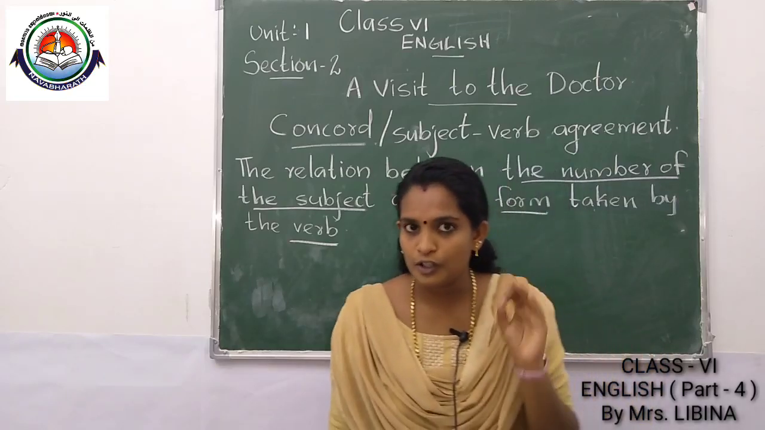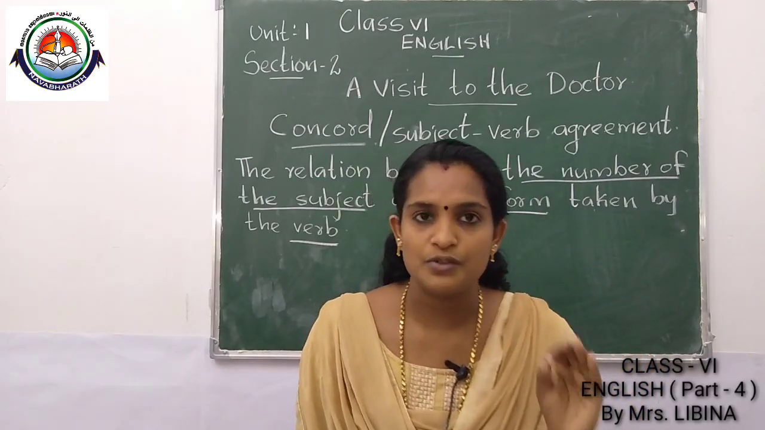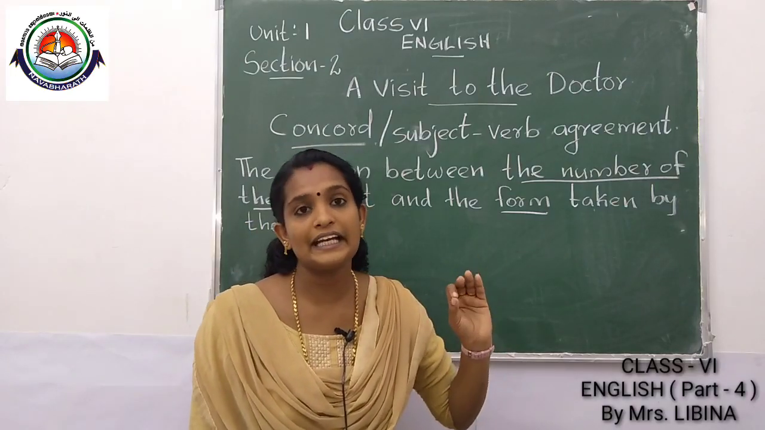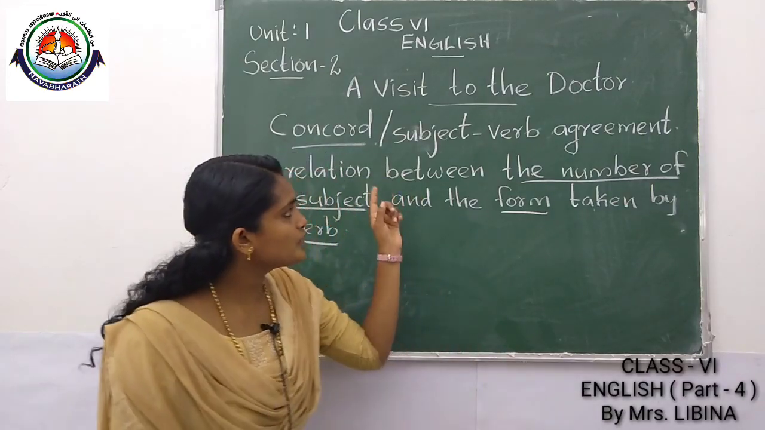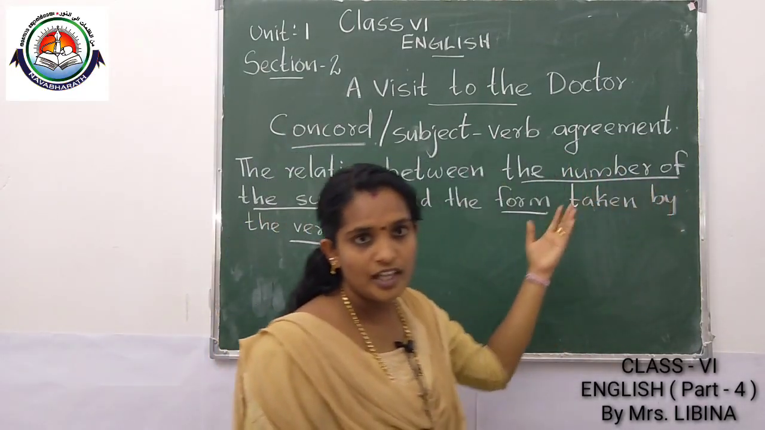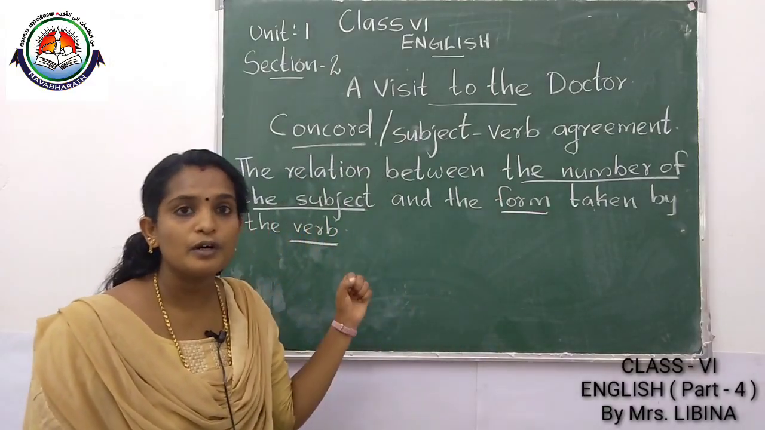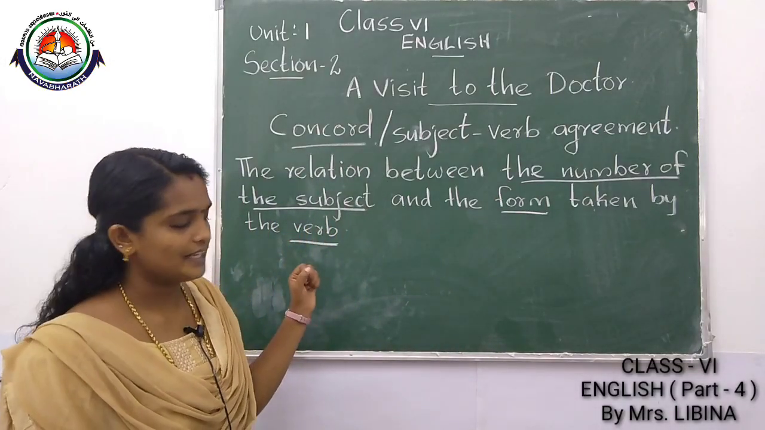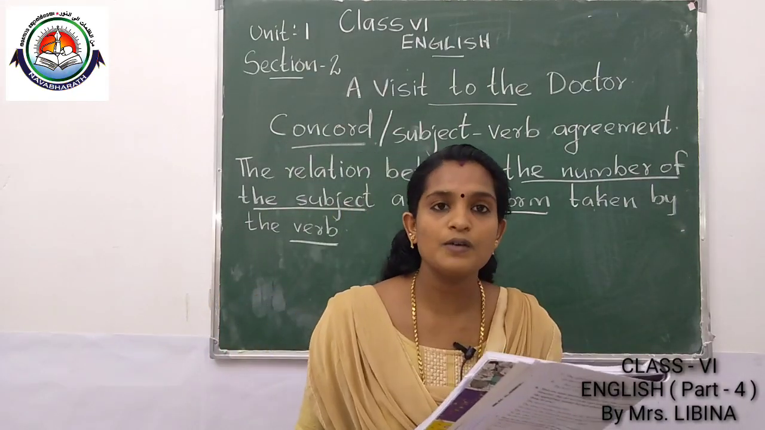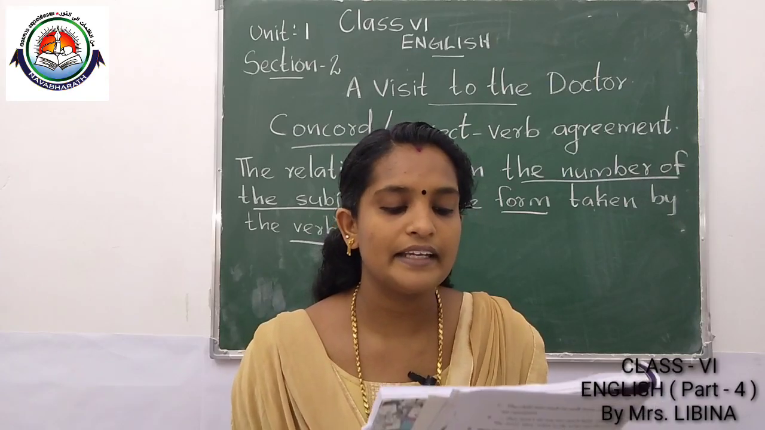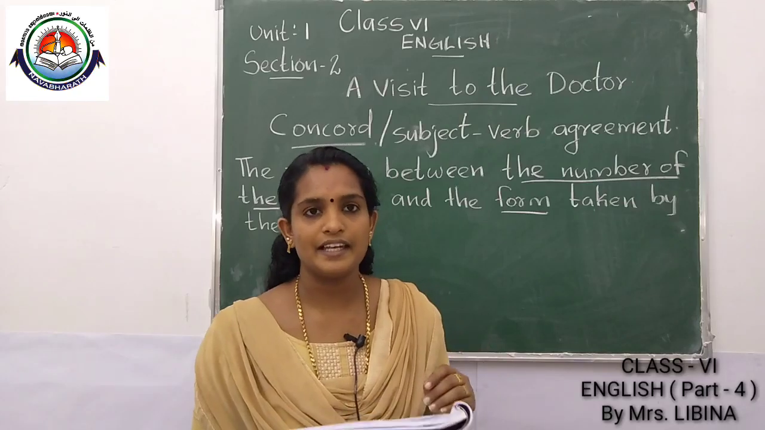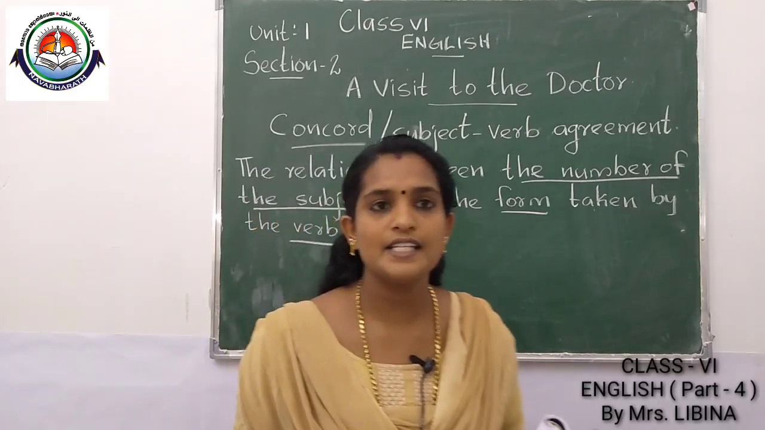Concord means the relation between the number of the subject and the form taken by the verb, according to the number of the subject, whether it is singular or plural. According to that, the form of the verb also will change. Listen to our textbook. Look at these two examples. He loves Norway. We are visiting my grandparents' house during the summer holidays. These are two sentences from our chapter, A Visit to the Doctor.